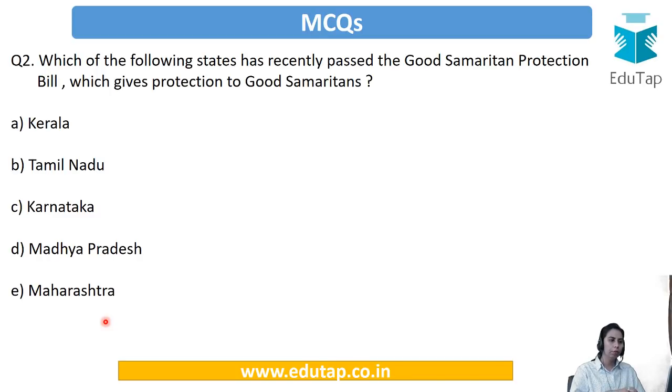Question number 2. Which of the following states has recently passed the Good Samaritan Protection Bill? Now it gives protection to Good Samaritans. So the options are Kerala, Tamil Nadu, Karnataka, Madhya Pradesh or Maharashtra. Solve the question. So our answer is Karnataka. Karnataka has become the first state to do so.